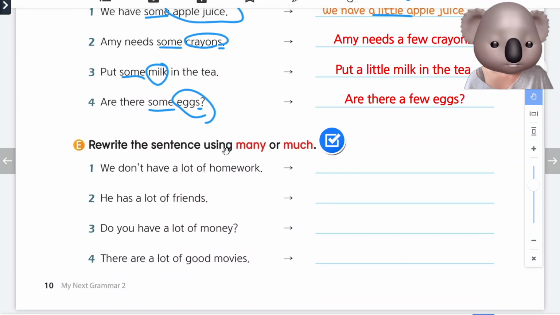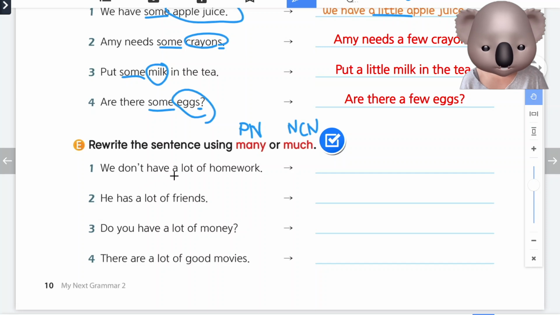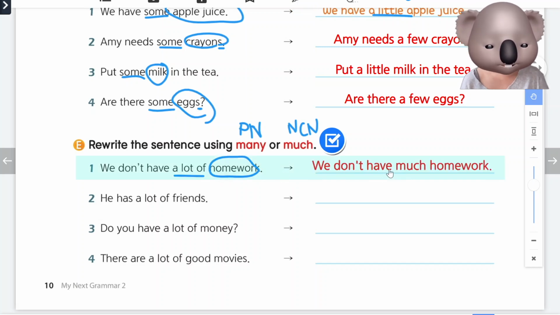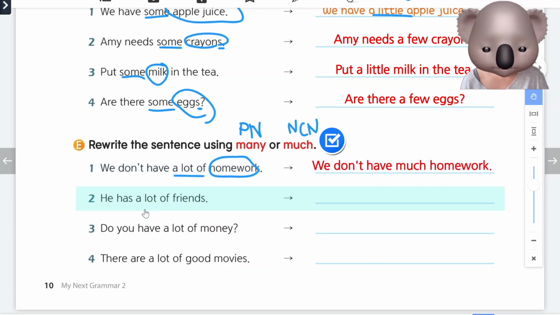In part E, we need to do the same thing but with many or much. many는 plural noun이고 much는 non-count noun 때 사용하면 돼. Number 1, we don't have a lot of homework. We know that homework is non-count. So we will say, we don't have much homework. 그렇게 많이는 없어.